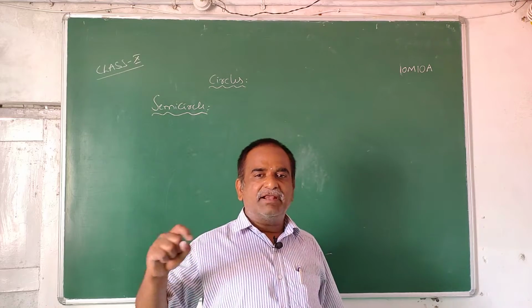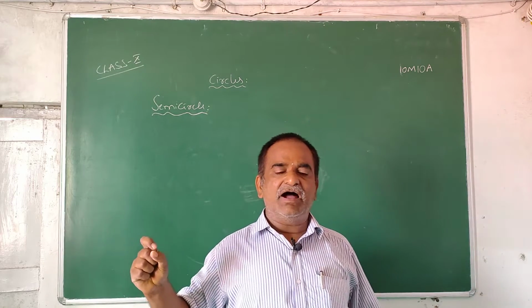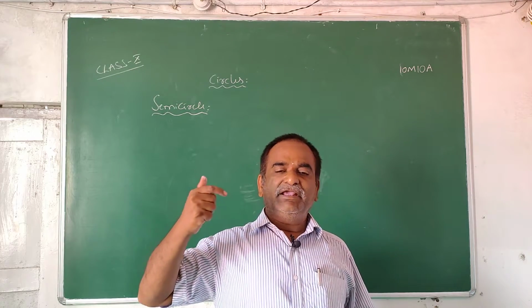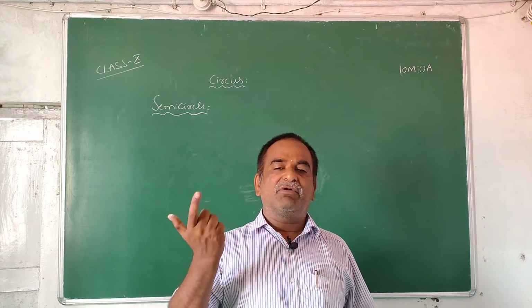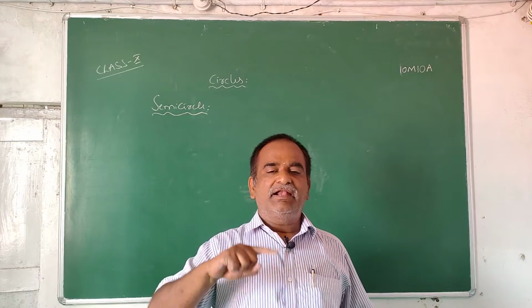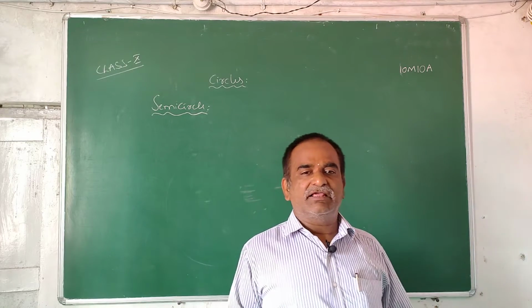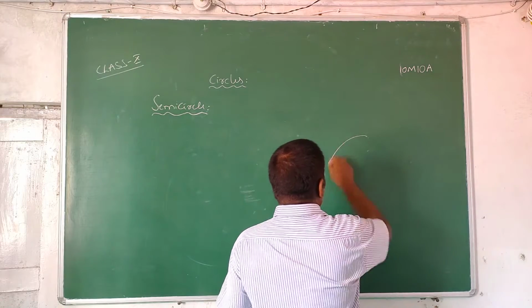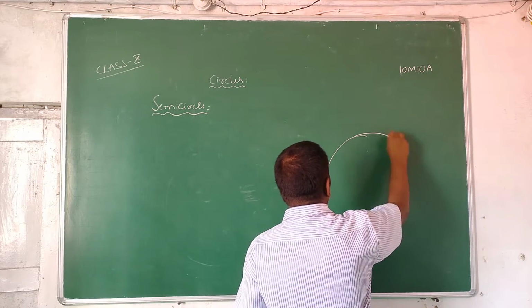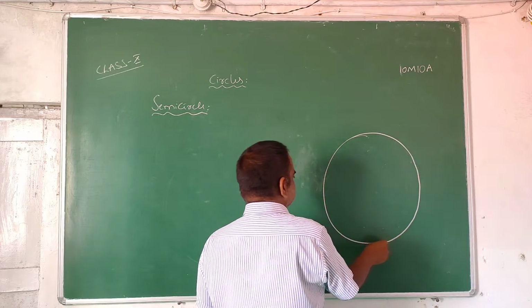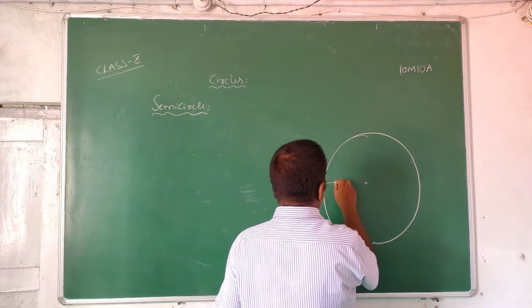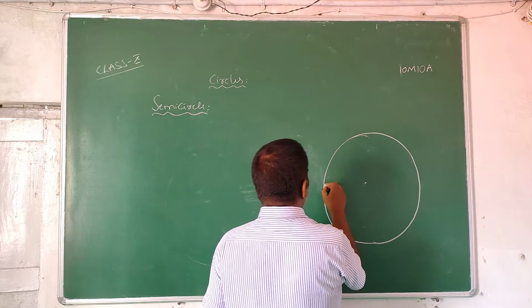See, the diameter of a circle divides the circle into two equal parts, which are two equal arcs, and each equal arc is known as a semicircle. See, this is a circle, this is the center, this is the diameter.